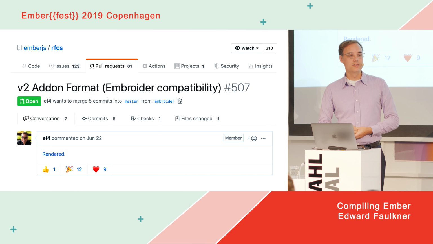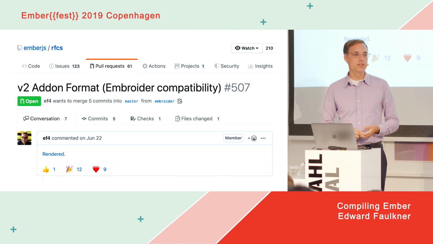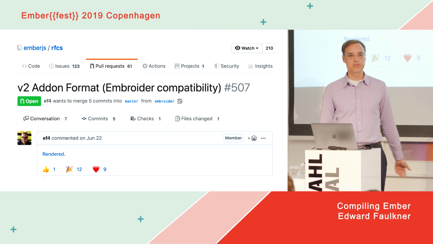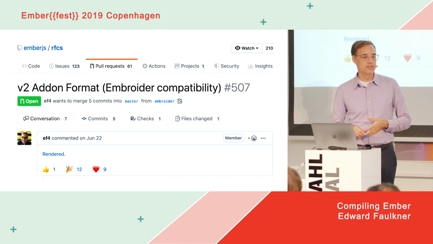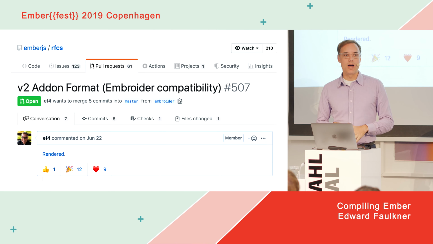Today, the only standard is when an add-on is published and you go to use it, we just call some code in the add-on, and it's supposed to spit out JavaScript back at us. And it can do that however it wants. And so its own code could come from anywhere. It could be generated on the fly. It could be compiled from a totally different language. It could use non-standard JavaScript features and compile them on the fly. All of that means that you can't necessarily know where the code is coming from. Your editor can't tell. TypeScript can't tell. Linters can't tell. Optimizers can't tell.